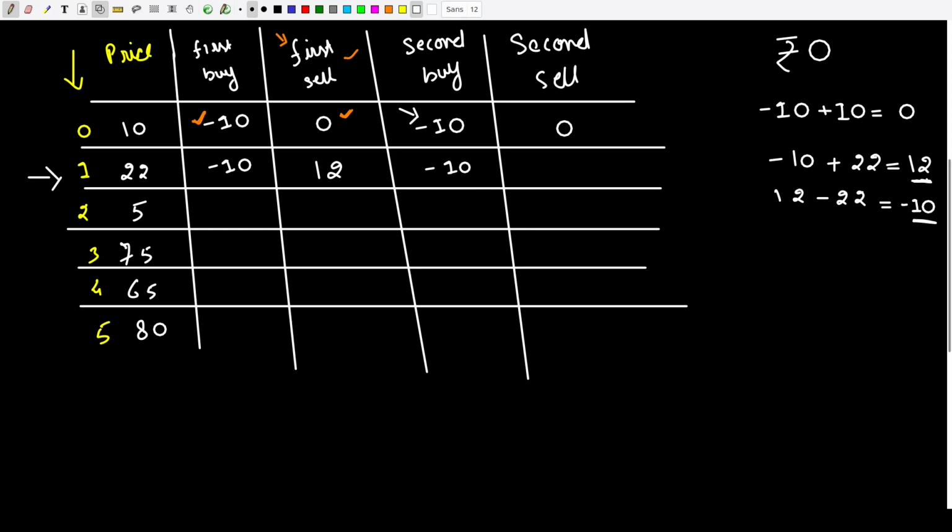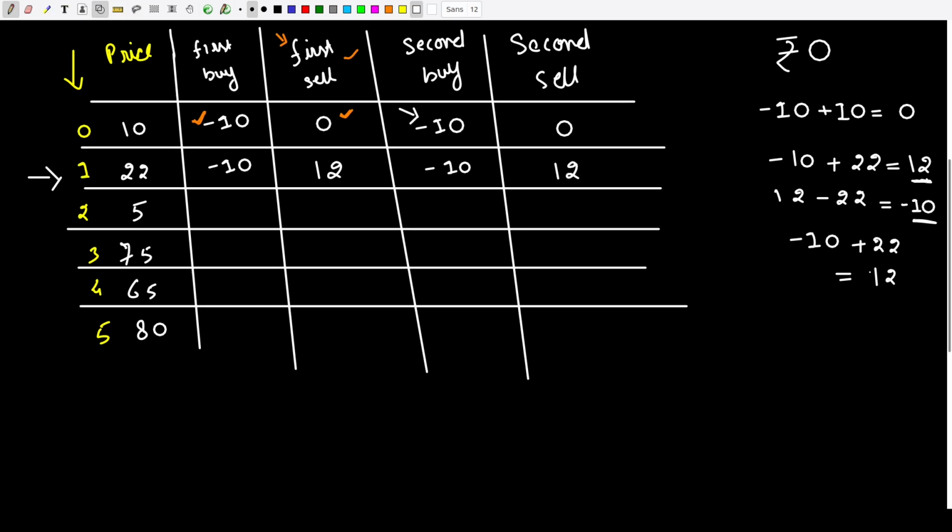So right now I am in debt of minus 10 rupees, and then I went ahead and sold the stock for 22 rupees. Okay. Once I sold the stock for 22 rupees, the profit I made is 12 rupees. So that profit I am going to make 12 rupees.